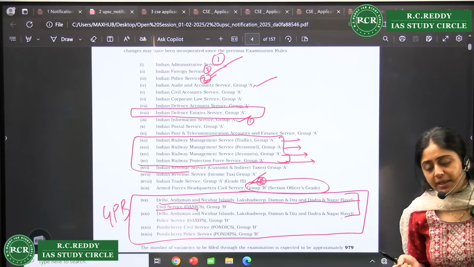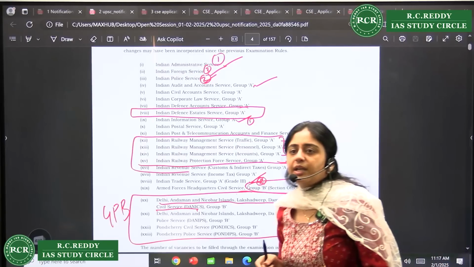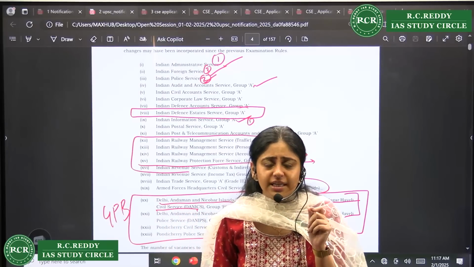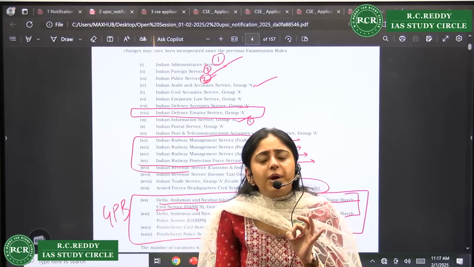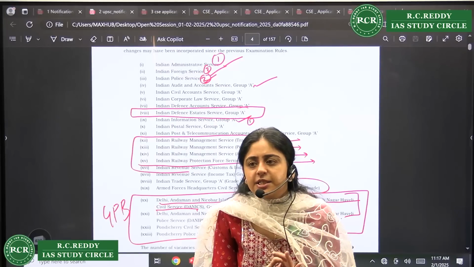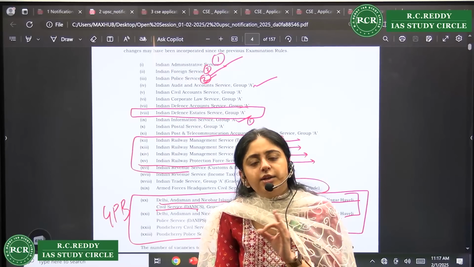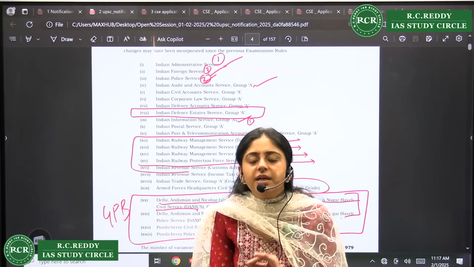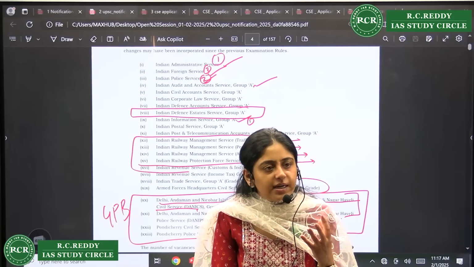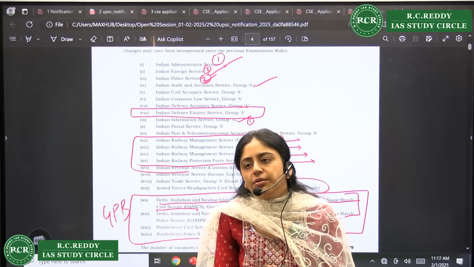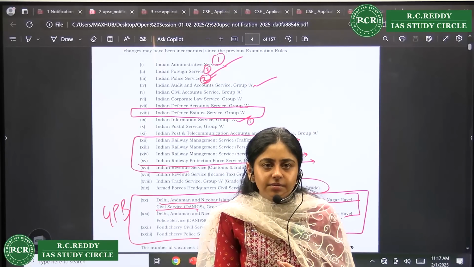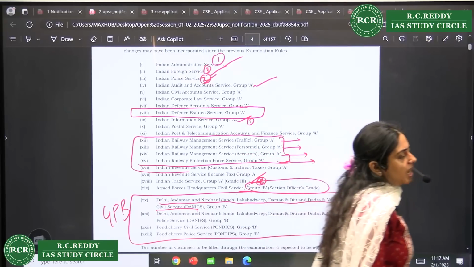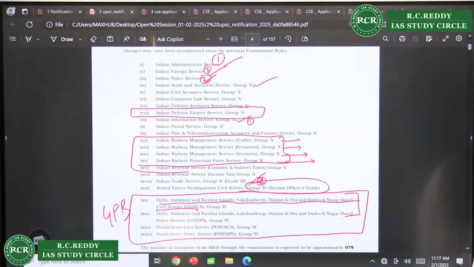And also one thing, for people who are wearing specs, there is a certain power, I am not really sure of the exact number, I think beyond 5 or 6 power, right? Again, you will have a special medical test. A special medical board will be there. They will check the health of your eyes. If they clear it, then you can go for the technical services also, right? So there is no problem if you get correction also. Just the eyes should be healthy. Basically, that is the point.